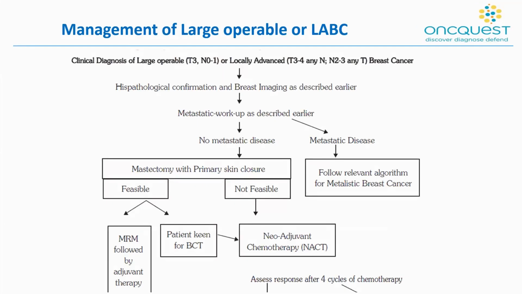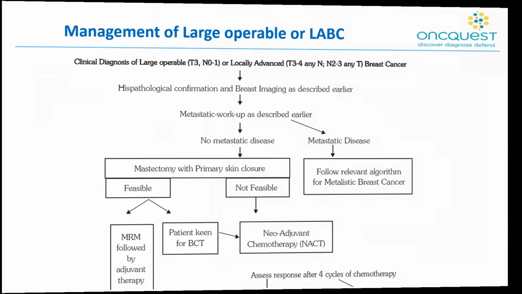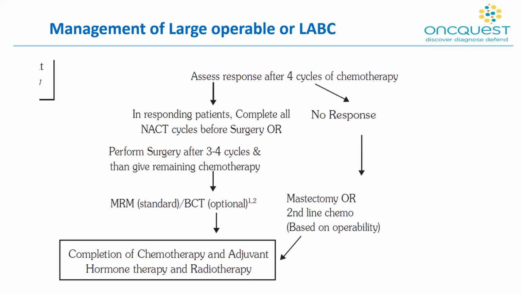Then the management of a large operable breast cancer and LABC would be the same. The first step would be histopathological confirmation. Additionally, the patient also is worked up for the possibility of metastasis. If metastasis is present, then the patient is managed along those lines. If there's no metastatic disease, and depending on the patient's wishes to preserve the breast or not, MRM or breast conserving therapy is undertaken. If it is not feasible to do a mastectomy upfront, a trial of neoadjuvant chemotherapy is attempted. And following 4 cycles of chemotherapy, the response is assessed.